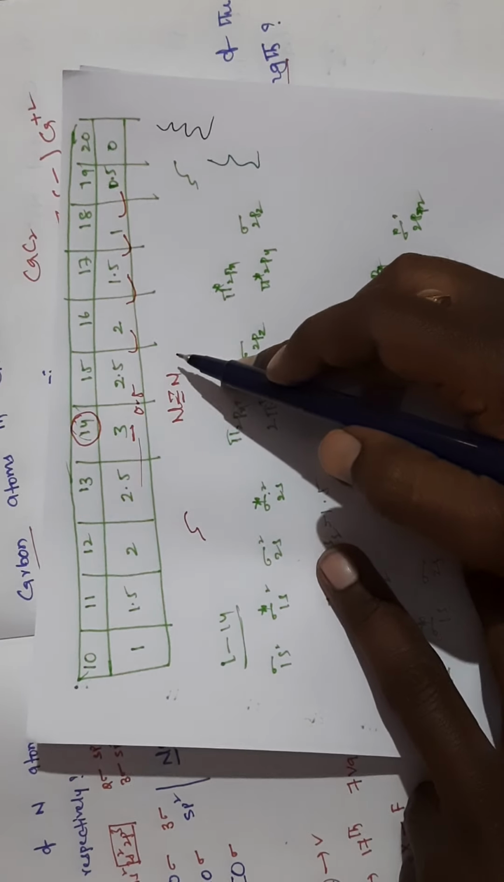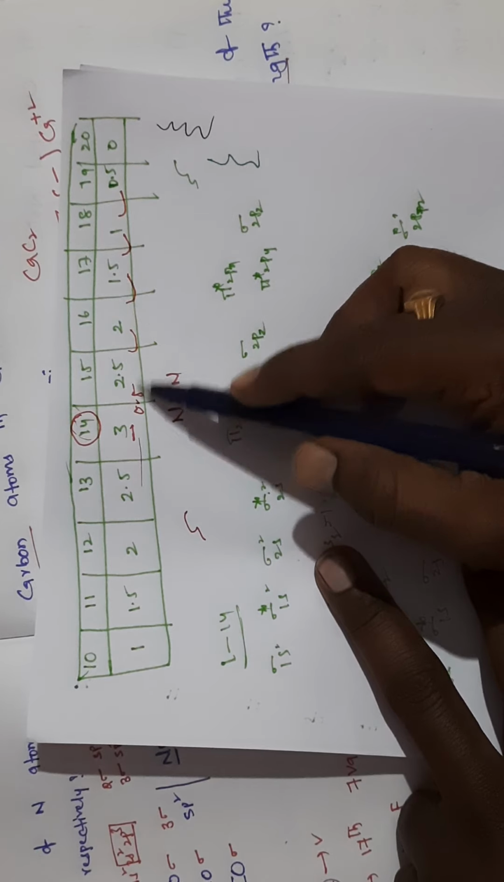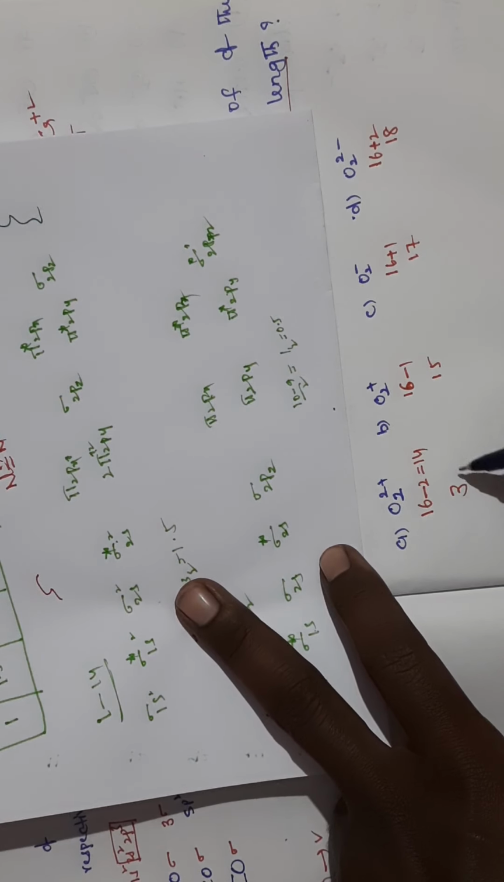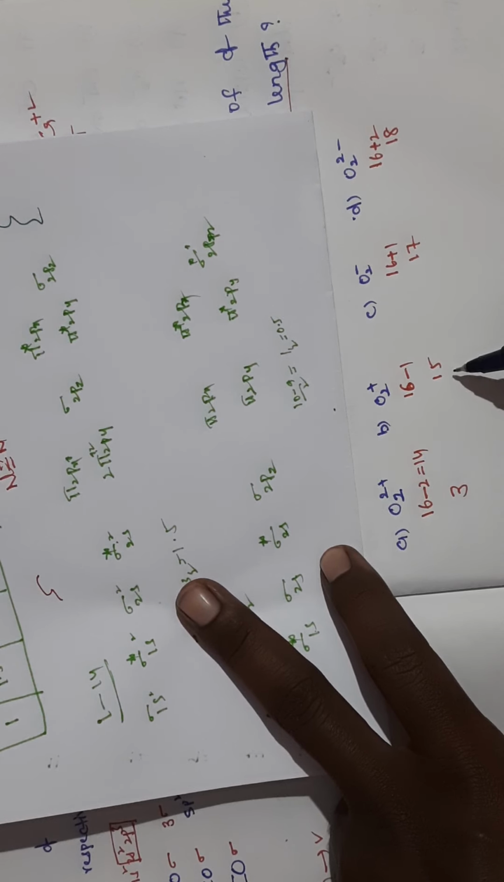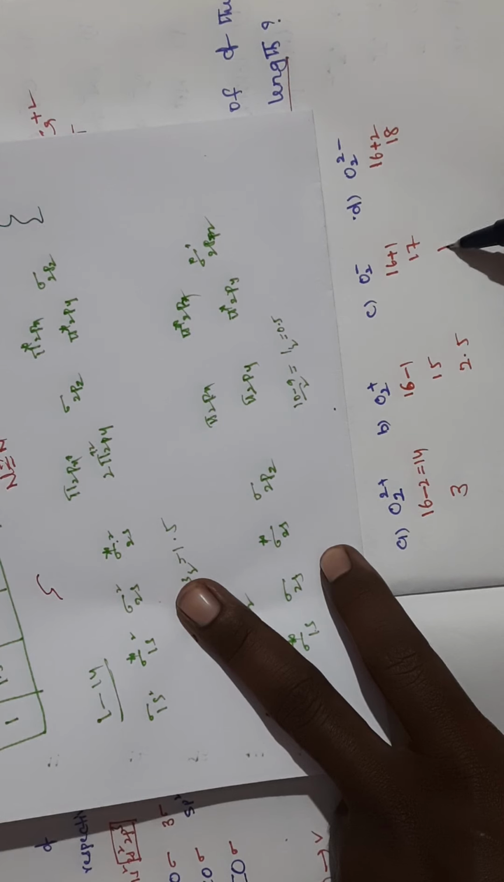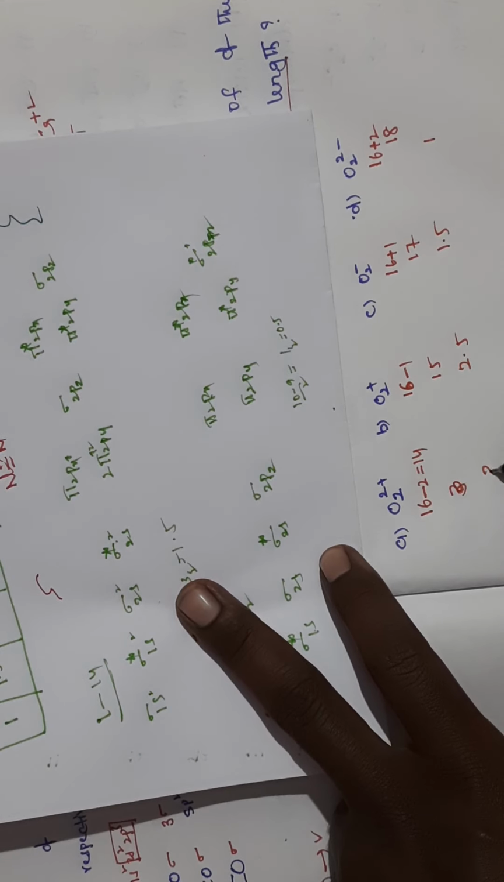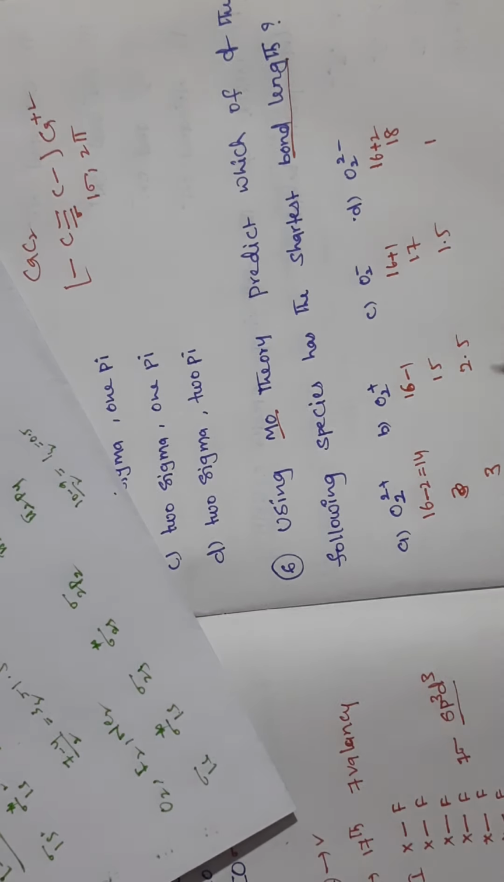Now with respect to this table, no need to do it by hand, it is very easy. Where 14 is there, 3 is the bond order. Where 15 electrons, 2.5 is the bond order. Where 17 electrons are there, 1.5 is the bond order. Where 18 electrons are there, 1 is the bond order. So here the bond order is 3, right? This one. Now what is the question?